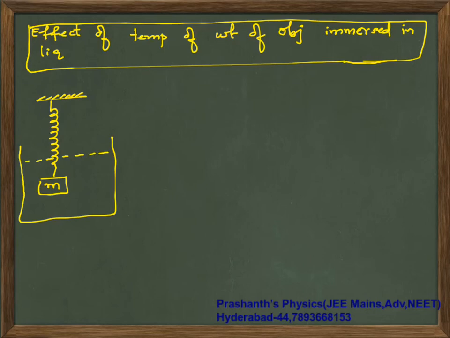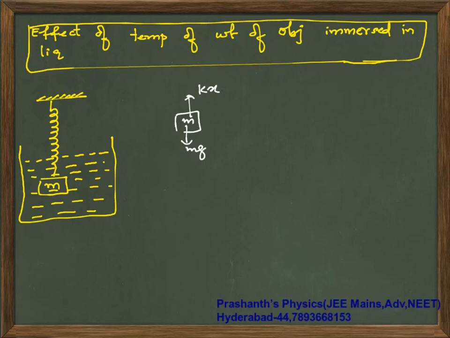If this liquid's temperature is initially at some point and you have heated it, now what is this apparent weight? First you are supposed to know. If I draw the FBD separately, on this there is mass mg, your spring force kx, as well as your buoyant force, that is volume into rho of liquid into g. What is the reading shown? If you have watched my Newton's laws of motion or fluid mechanics, you will get to know this.